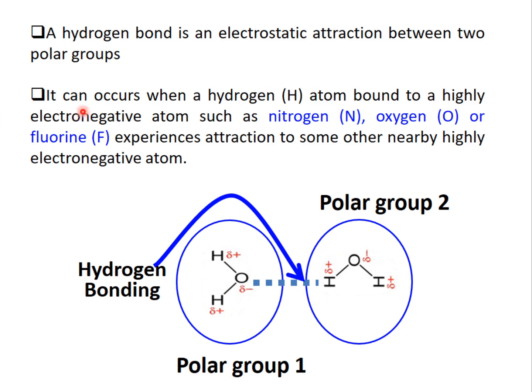So hydrogen bonding can occur when a hydrogen atom is bound to a highly electronegative atom such as nitrogen, oxygen, or fluorine. It is not compulsory that hydrogen should always be linked with oxygen. It can be nitrogen, oxygen, or fluorine. So in short, hydrogen bond is an electrostatic attraction between two polar groups.